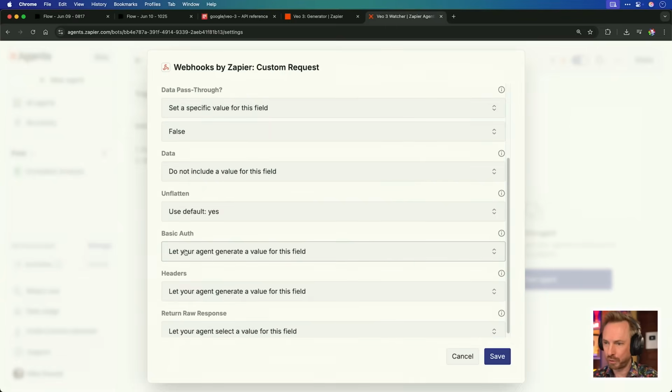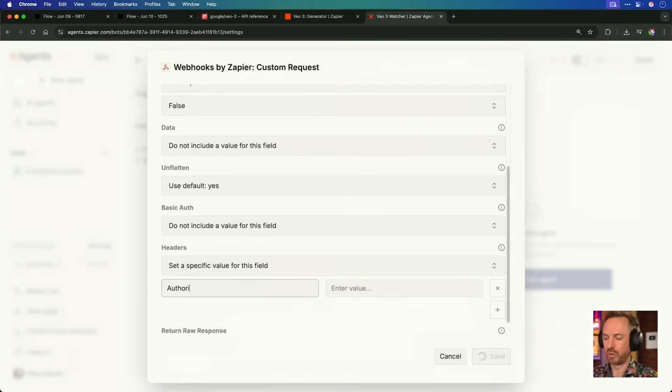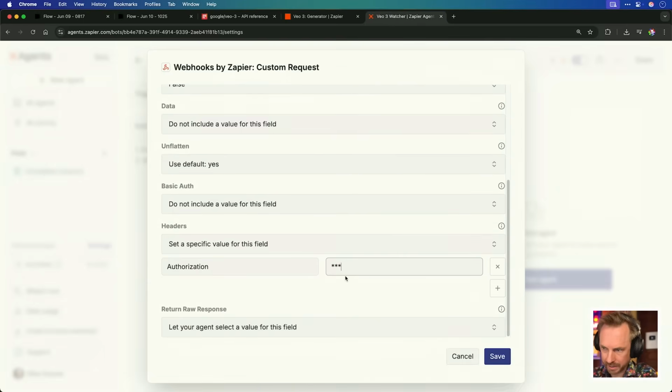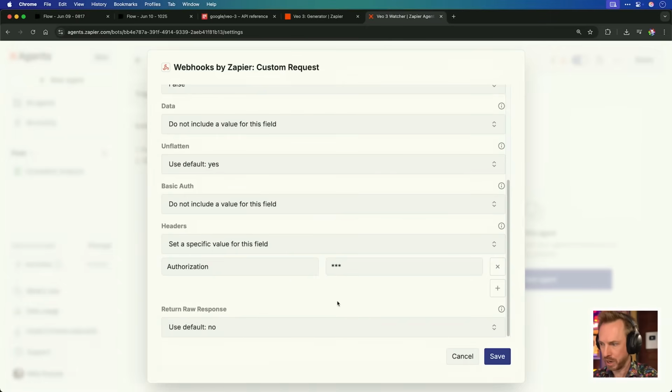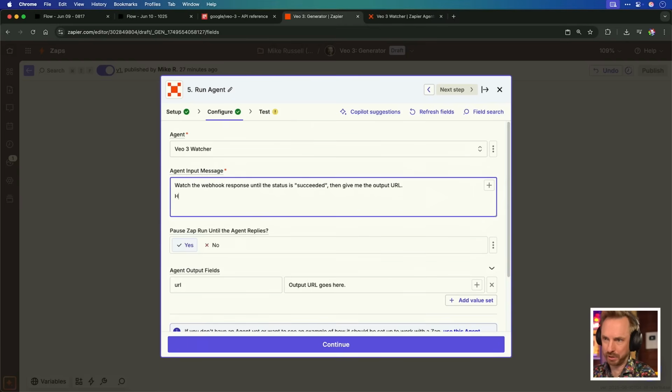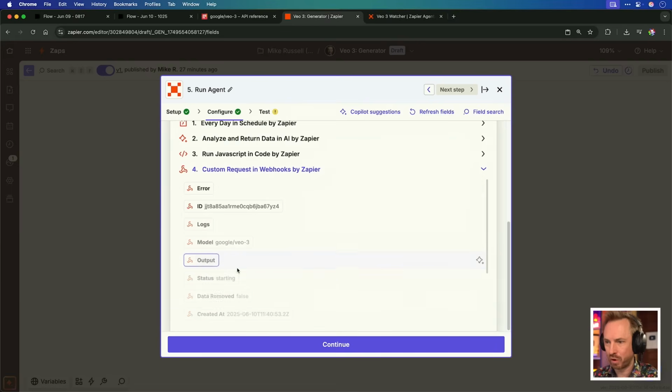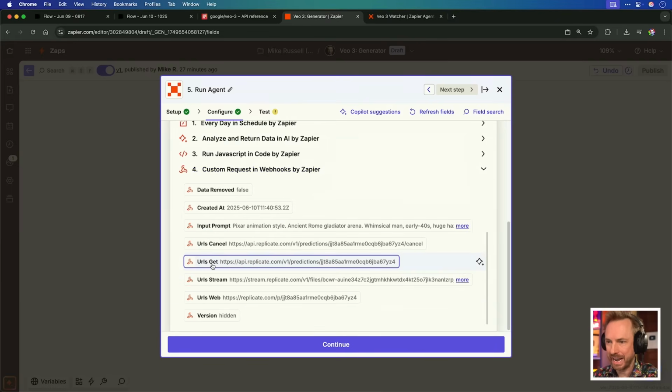For basic auth, we'll leave that as do not include the field. And then for headers, authorization. And again, so our agent can see things, we'll put in our API key here. We'll leave this all as use default, which is no, and then save what we've got. One extra thing we need to add to our agent input is here's the webhook URL, and that will come in from our custom request, and we want the get URL.